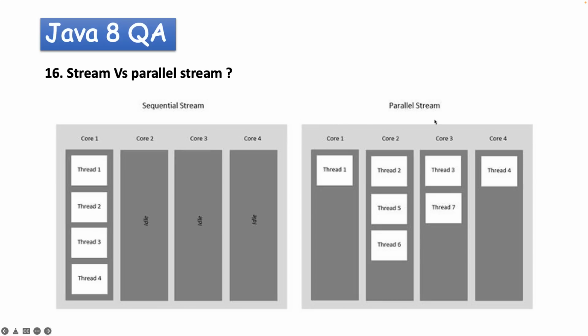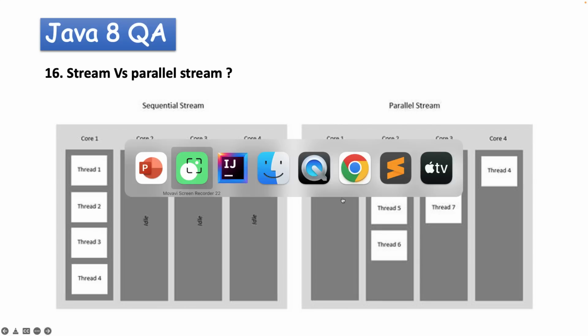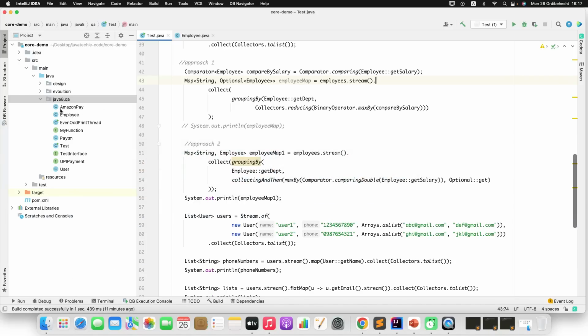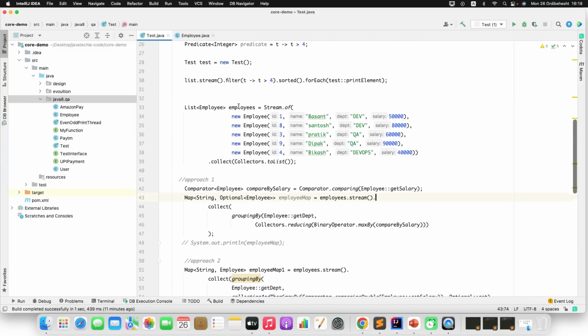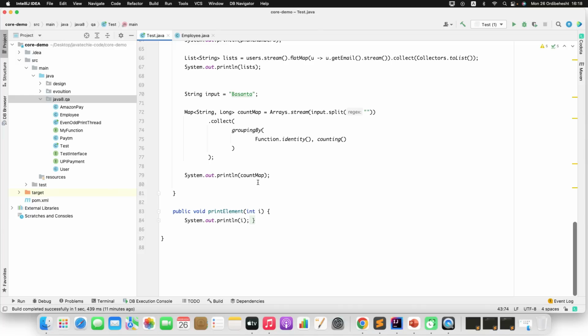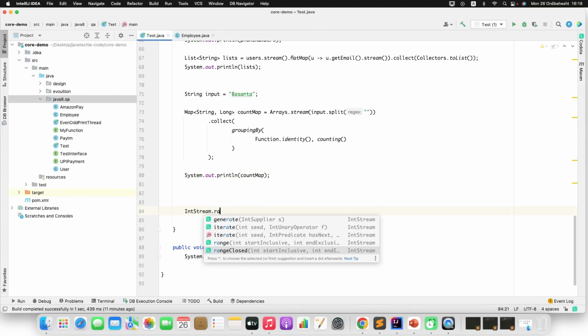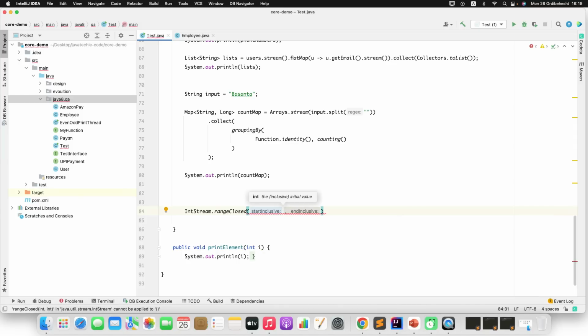Let me show how parallel stream uses multiple cores of your machine. So let me go to the IntelliJ IDE and minimize this. In the test class, I will write here. Let me add something: IntStream.rangeClosed. I just want to iterate from 1 to 10, and I will show you what threads are getting involved in stream and parallel stream.